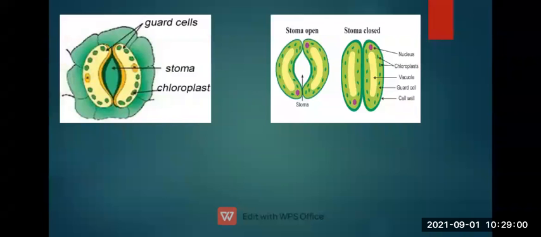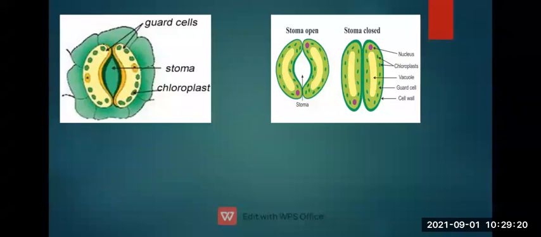What are stomata? These are the stomata, the tiny openings present on the leaf, and you can see two pictures here. Plants give out water in the form of vapor through the stomata on their leaves.